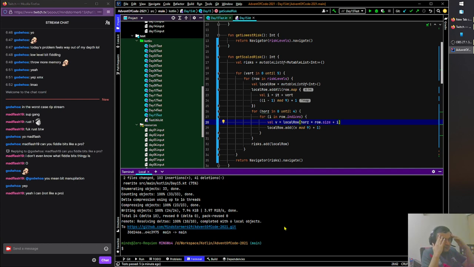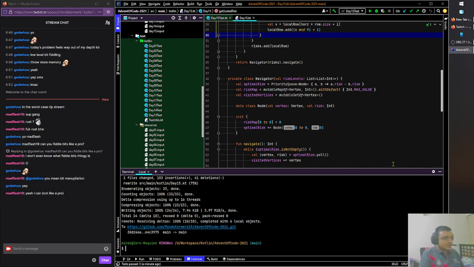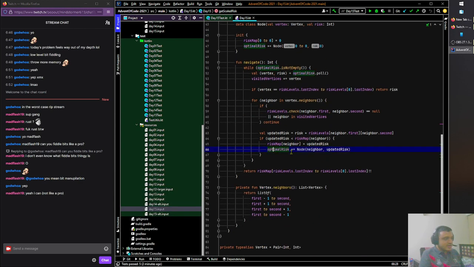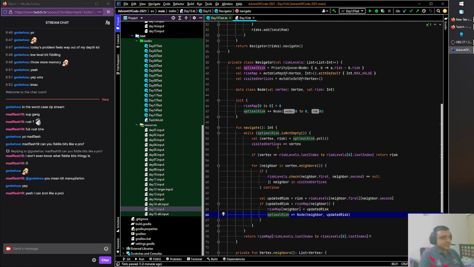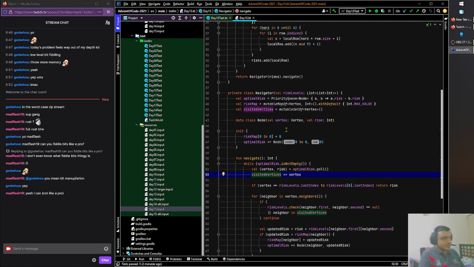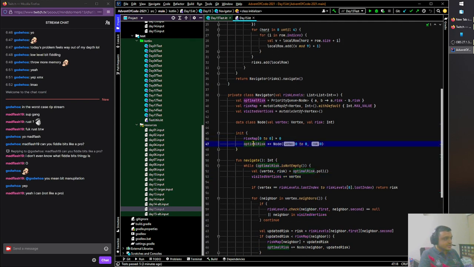Okay, that was so quick. You saw what the problem was, right? Optimal risk was not in the if statement. That's all. We moved this in and that's it. It finished the question. We solved it. That was so fast. Also a couple of cleanups here and there, and now it's so much neater. Initialization is super quick, has only one node in it, doesn't have all the nodes.